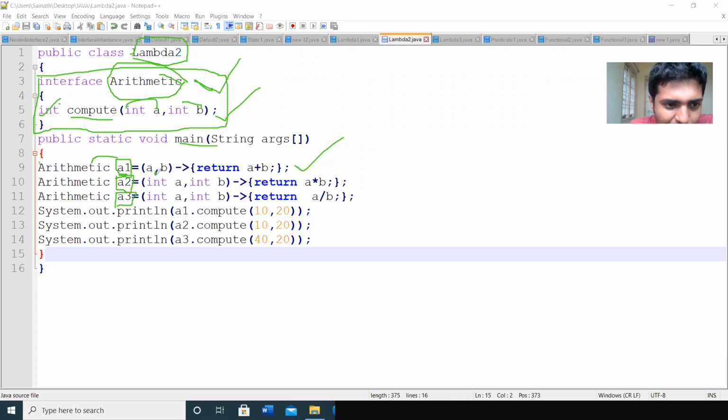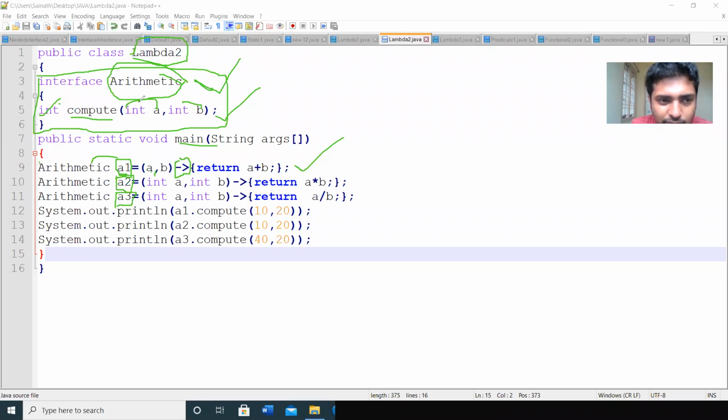So we have passed in the parameters A comma B, and then within the braces we have passed the parameters. Then we will use the lambda symbol. This is the lambda operator. And then within the braces, we have the body. We have the body of the interface. So the body is,